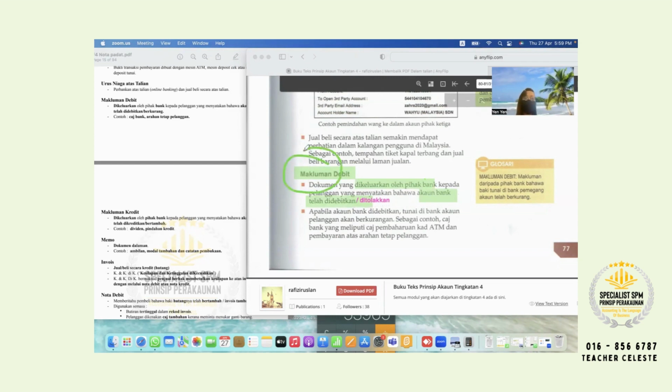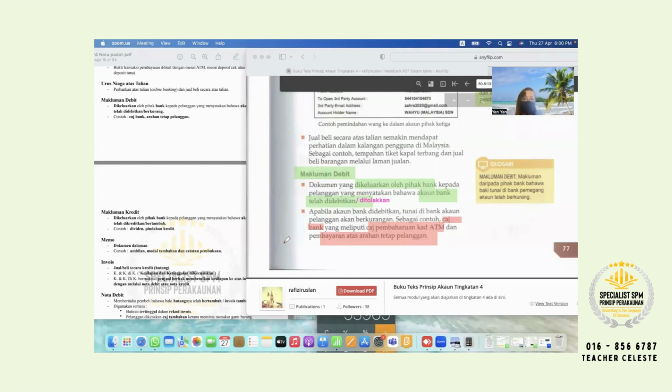So again, for this document, not seller, not buyer keluar. For this document the bank issues it. Bank keluar document ini. Kenapa? Sebab beritahu your bank account telah ditolakkan. Kenapa ditolakkan? So you see the second one, because you changed the new ATM card. And then maybe bank charges, or pembayaran atas arahan tetap pelanggan.